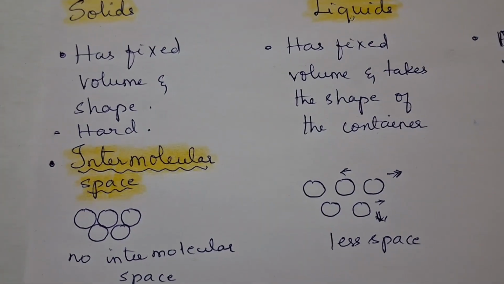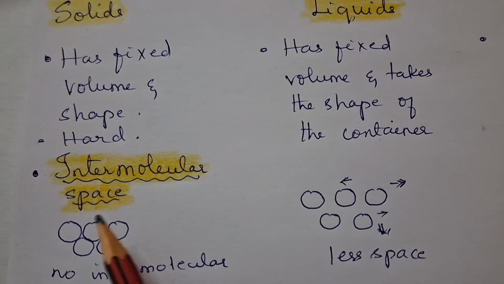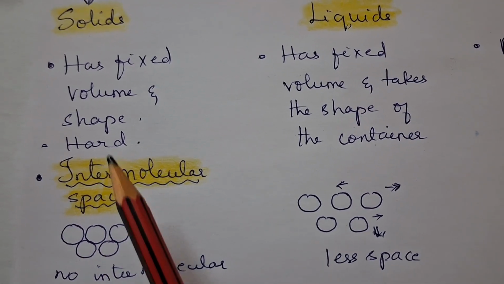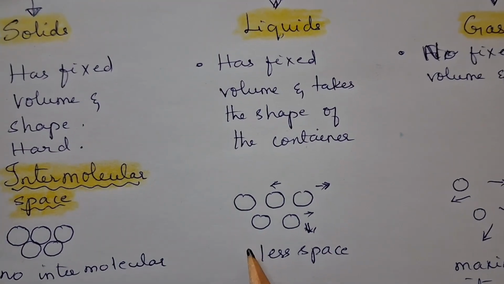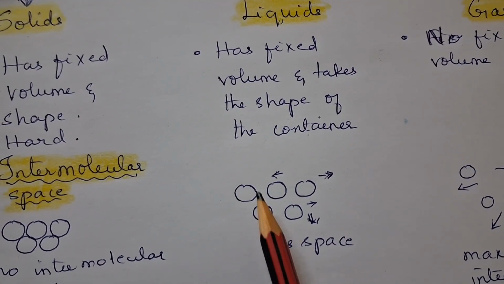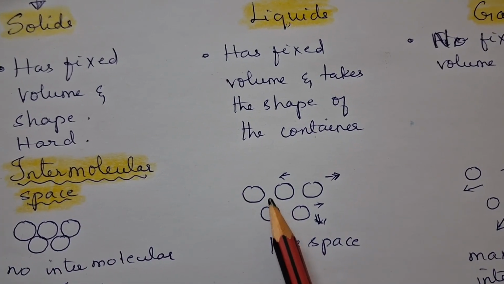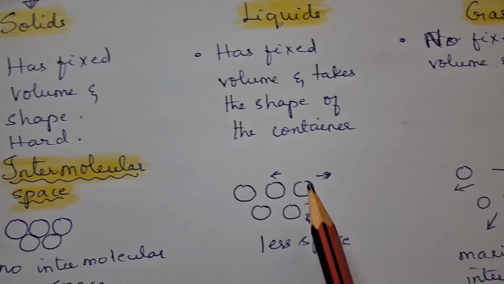Now intermolecular space. In the case of solids, the particles are tightly packed. Because there is no gap between the molecules, solids are generally hard. In the case of liquids, the intermolecular space is more compared with solids, but still small. Each and every atom can vibrate about its position.